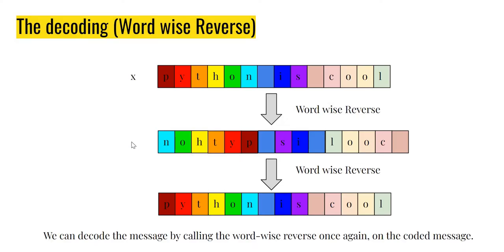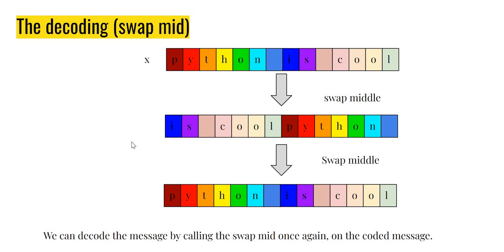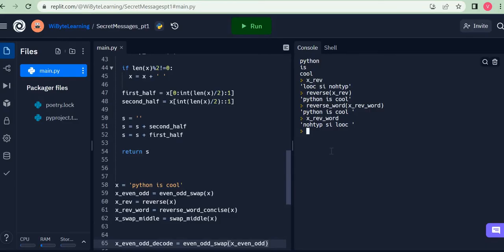And finally, I have done the swap of the middle. The school part came before, and the Python part went later. But obviously, if I just swap them once again, they should become exactly the original string. So if I have x swap middle as school Python, and I swap this again, I'm going to end up with the original string Python school, and this should not surprise us because we just swapped it twice.